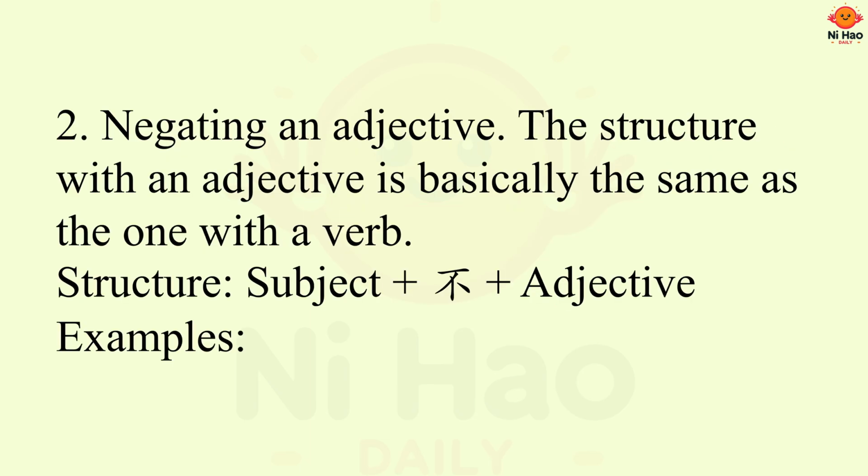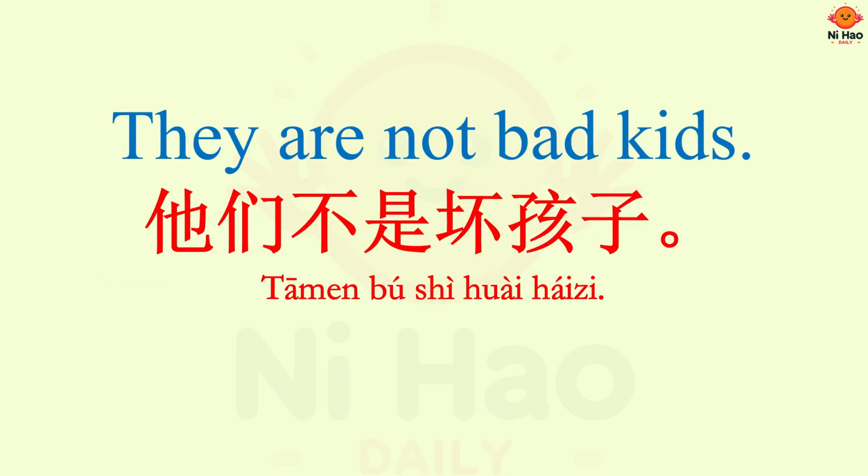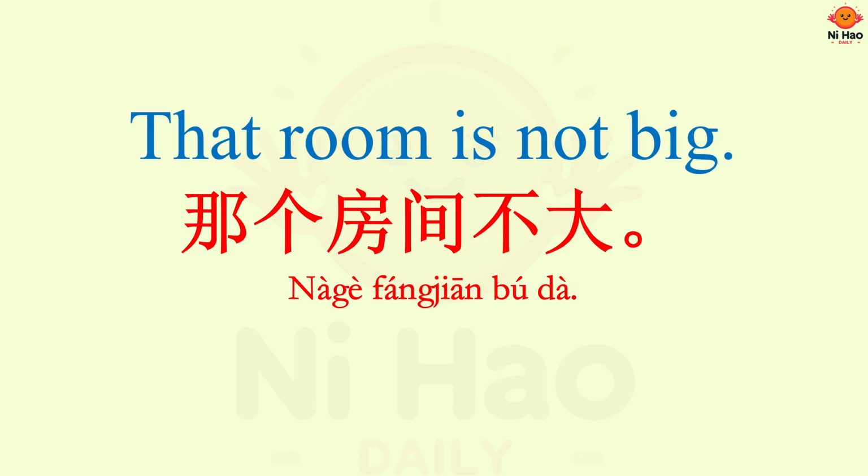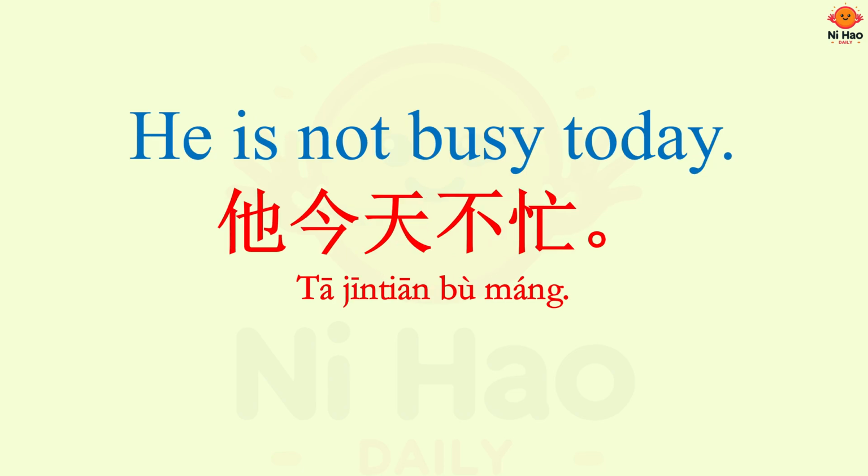2. Negating an adjective. The structure with an adjective is basically the same as the one with a verb. Structure: subject plus 不 plus adjective. Examples: They are not bad kids. 他们不是坏孩子。 This apple is not good. 这个苹果不好。 That room is not big. 那个房间不大。 He is not busy today. 他今天不忙。